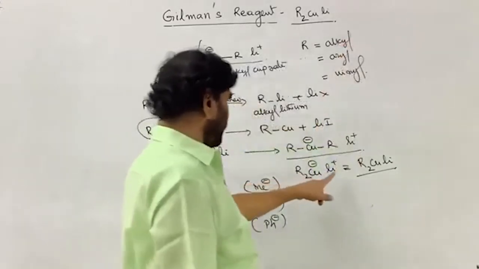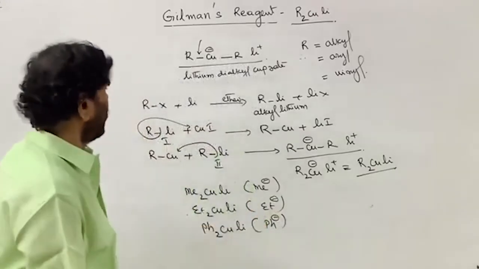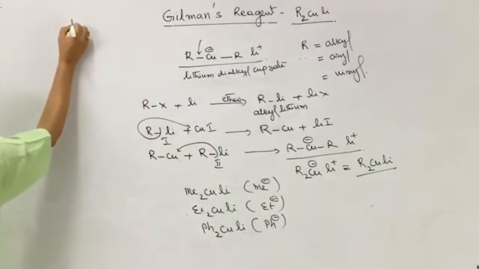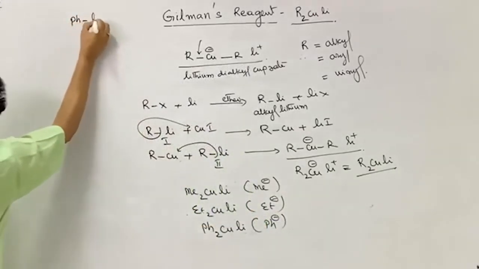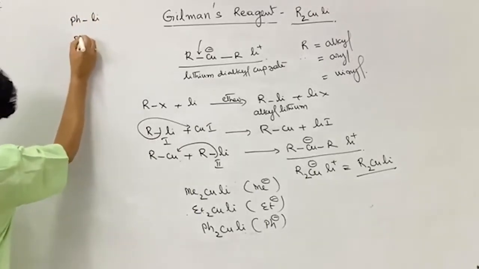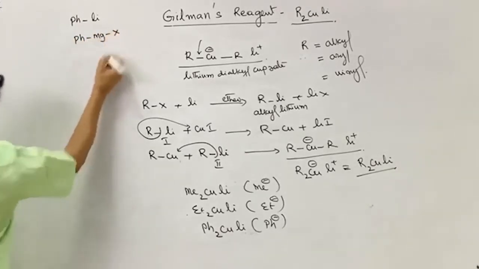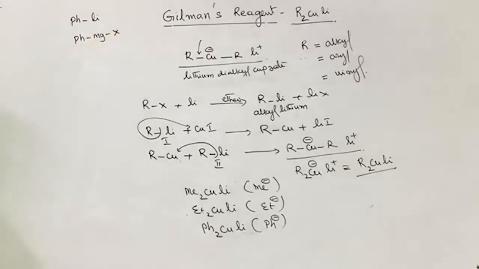Take diphenyl, lithium diphenyl cuprate, for example. You see, phenyl lithium is an organolithium compound. This is phenyl magnesium bromide or halide, the Grignard reagent.